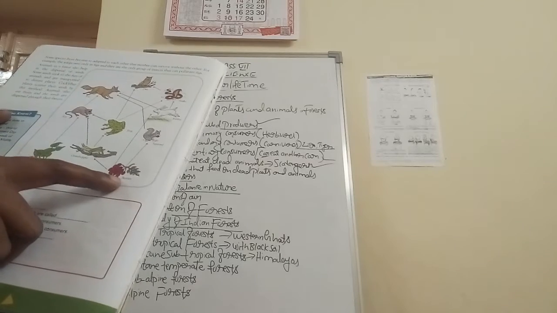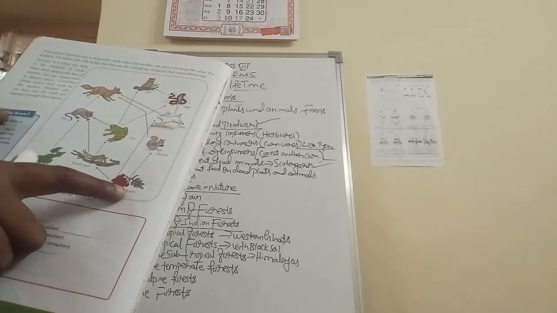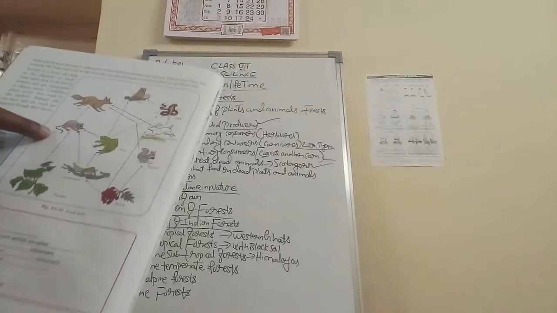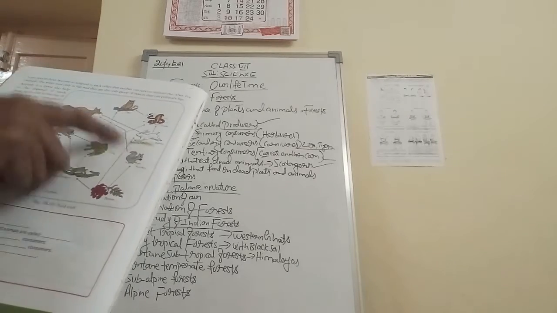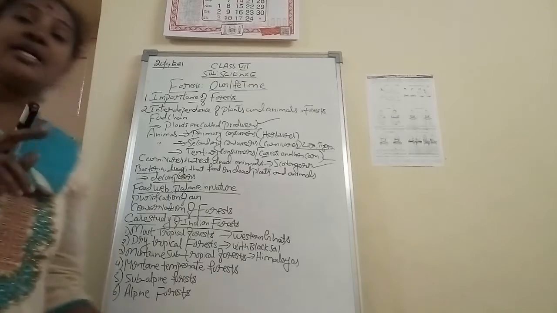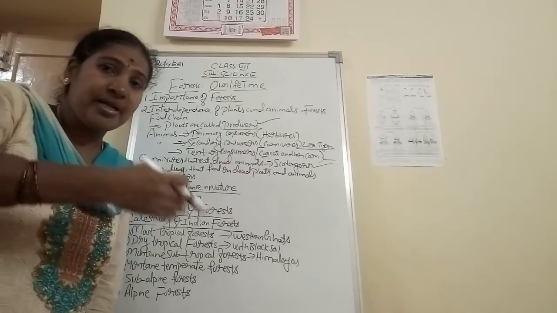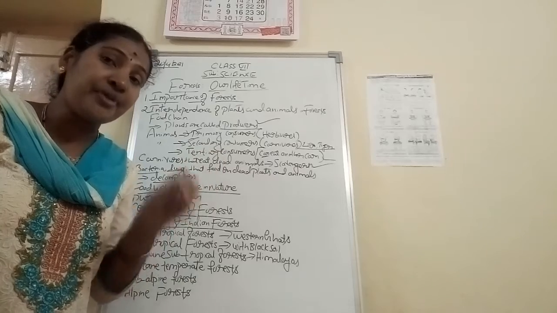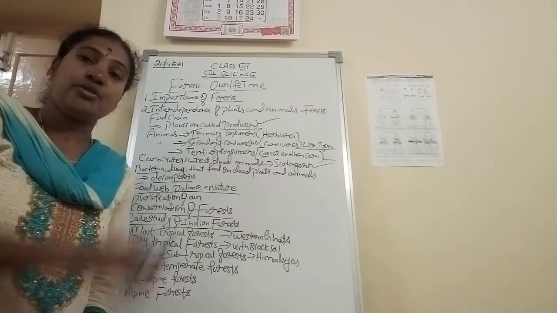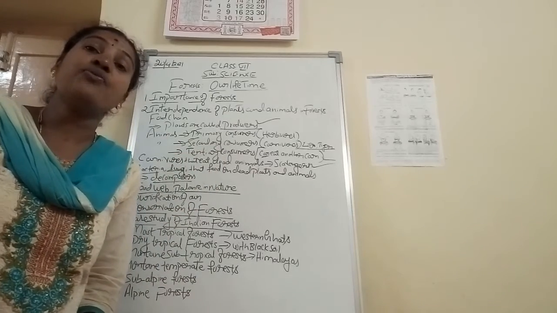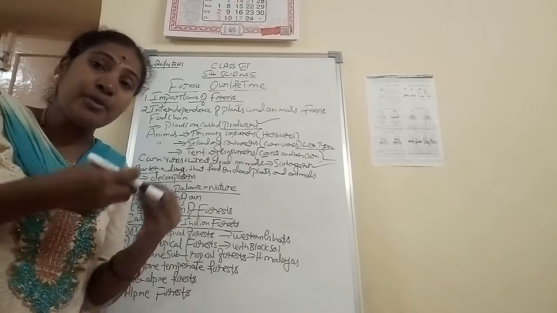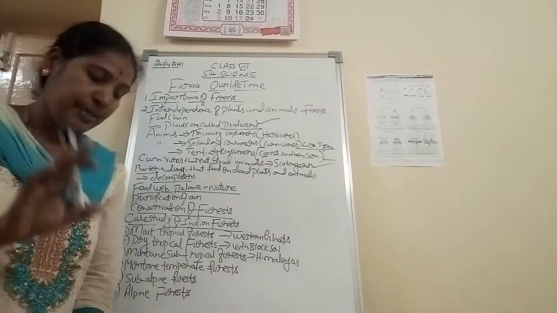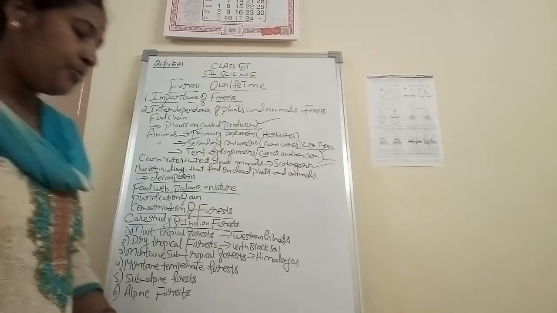So like that here, strawberry will be there. The strawberry will be eaten by the grasshopper. Grasshopper will be eaten by the rat. In such a way, each and every animal is depending upon the other animal. And some of the animals are depending upon the trees, plants. So the totally this chain is known as a food web. Means for food purpose we are depending upon somebody. So that is known as a food web. Okay children, I hope you have understood.